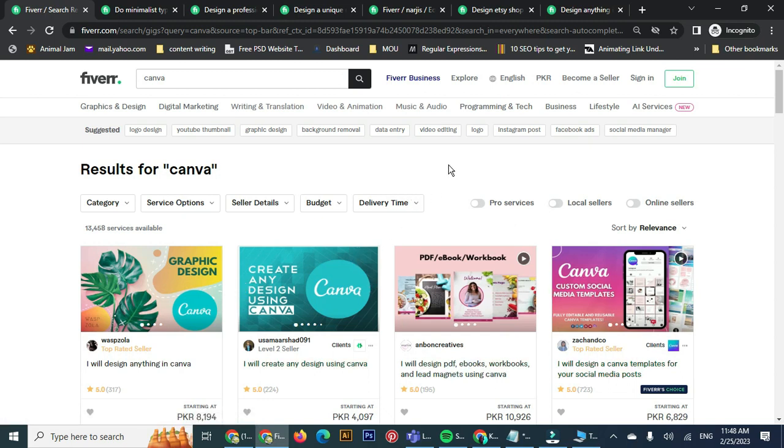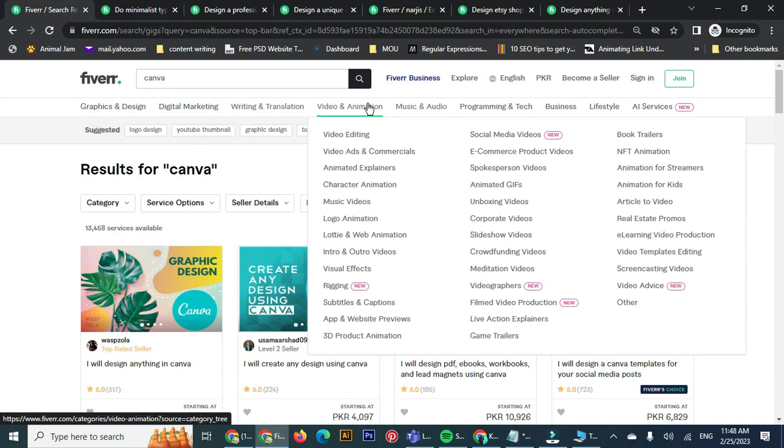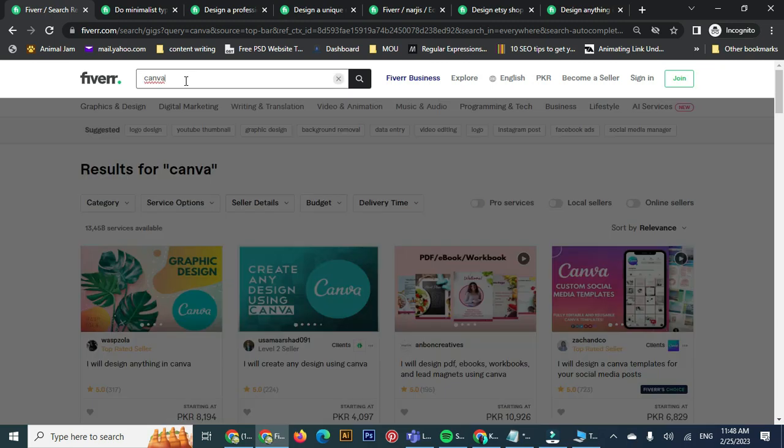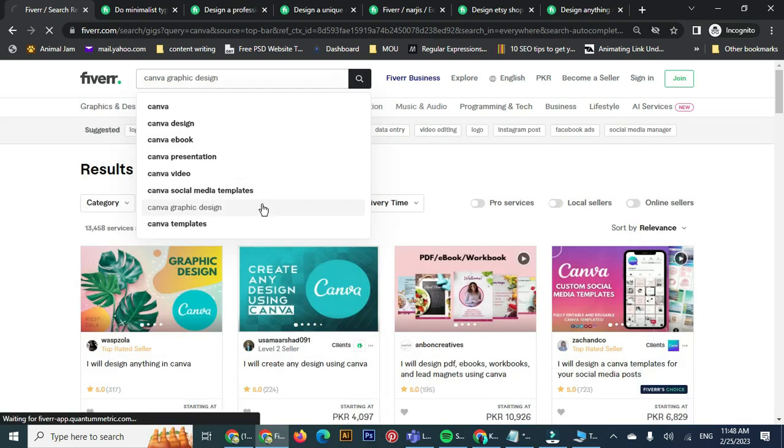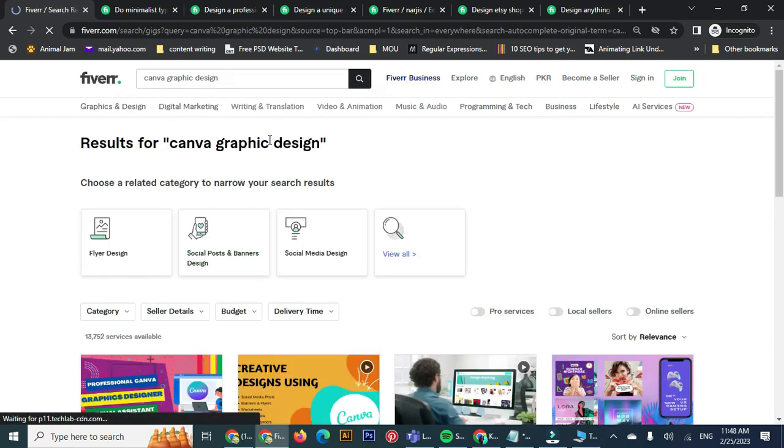Now, since we are only looking for designing products, you saw that in Canva poster design it was too high. So let's look at Canva social, Canva graphic design. These are the keywords which are already suggested.